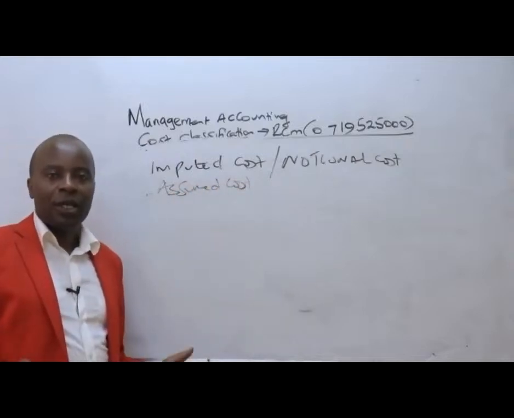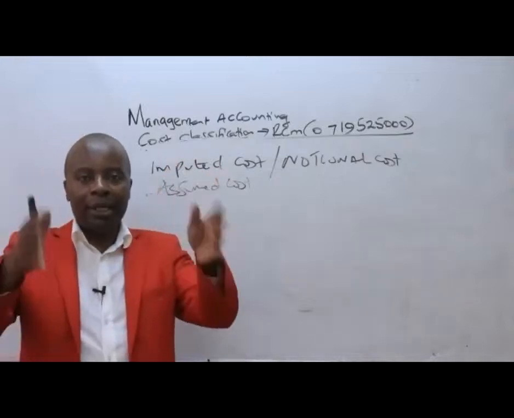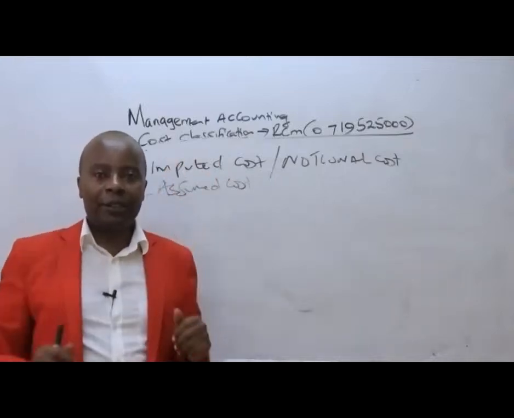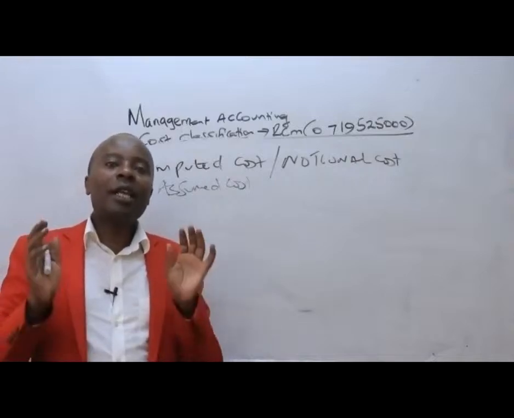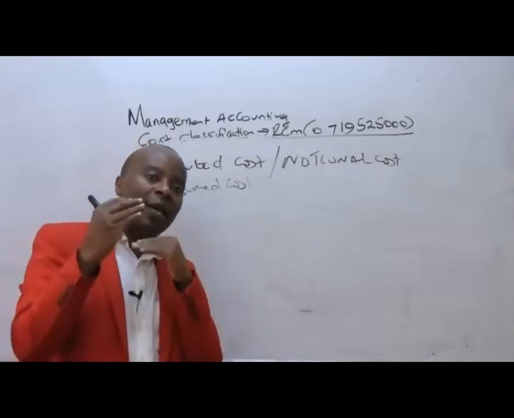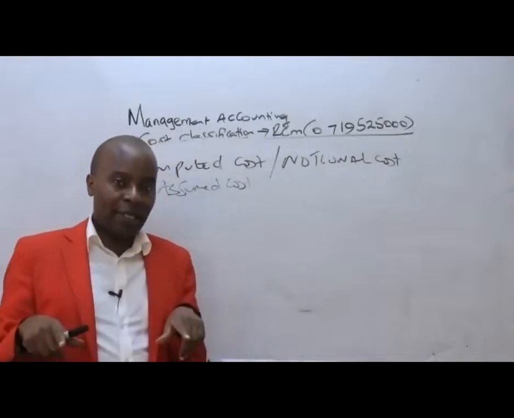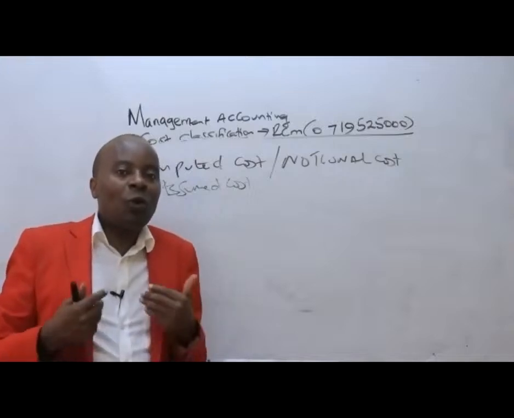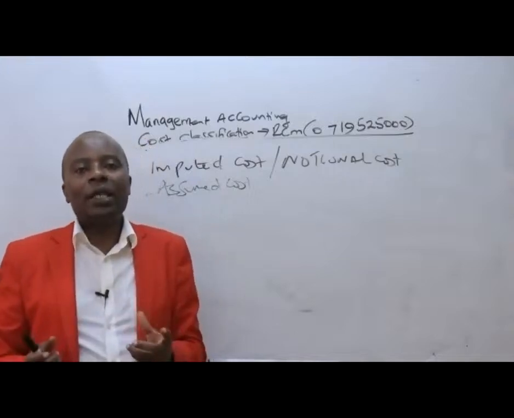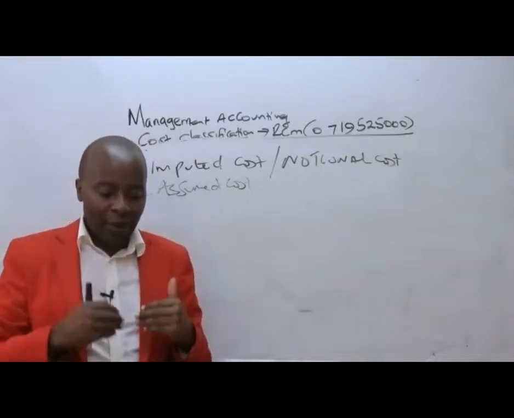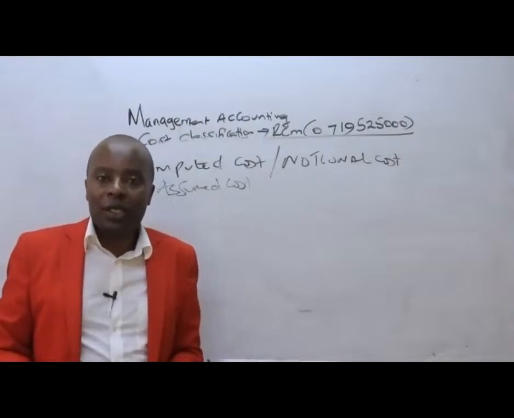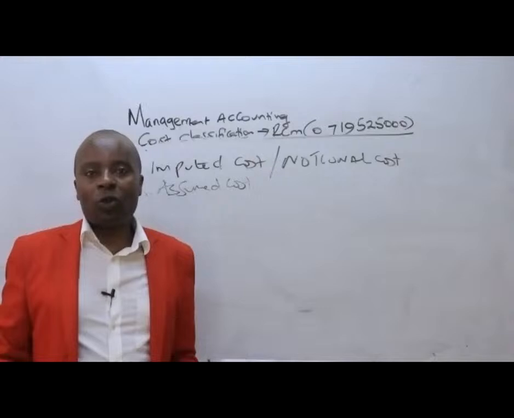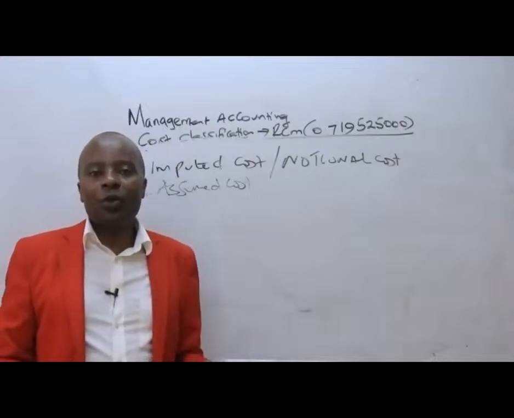For instance, if as RCM we own a building, it will be very important for us in our income statement to have rent, where we'll be assuming, if we were paying rent, how much rent would we have paid? So in our income statement, we shall be charging rent. Of course, that rent doesn't exist. It's an assumed one. It's a hypothetical one. So it is notional. It is what you've imputed.